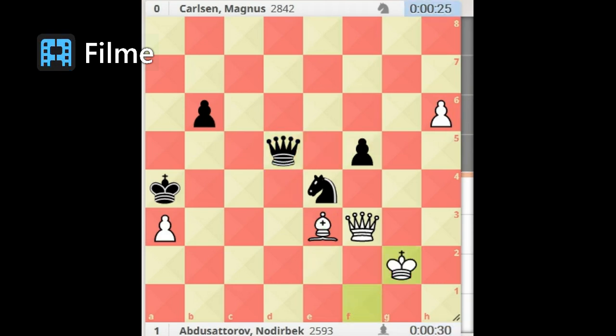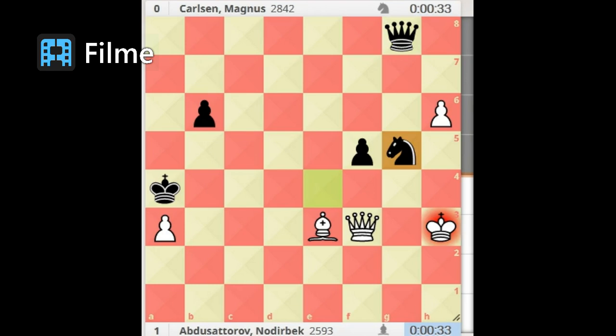Queen d5. King g2. Queen g8 check. King h3, a journey with the king to activate him, while the king of Carlsen is far from the theater of operations even if he will win a pawn. Knight g5 checks to force him to trade his bishop or lose his queen.